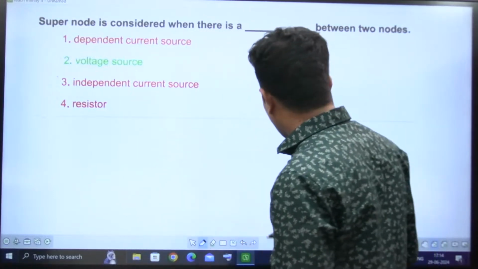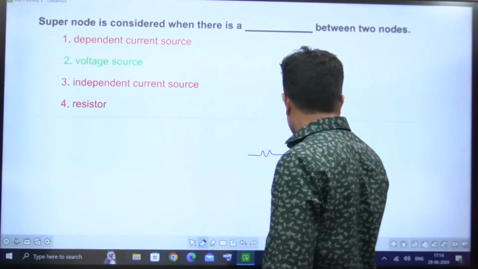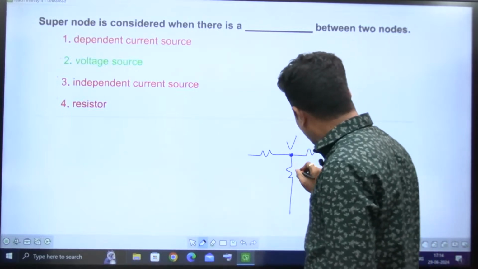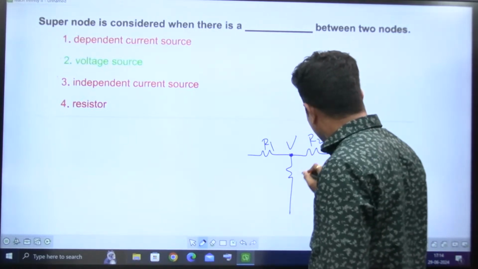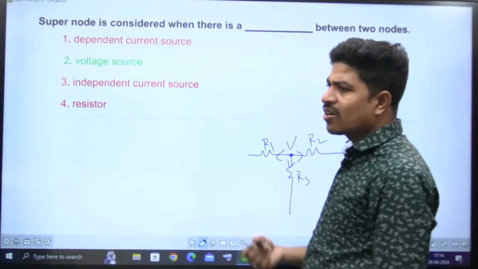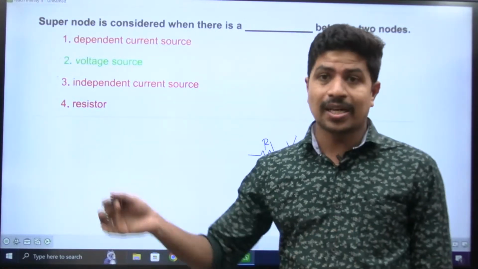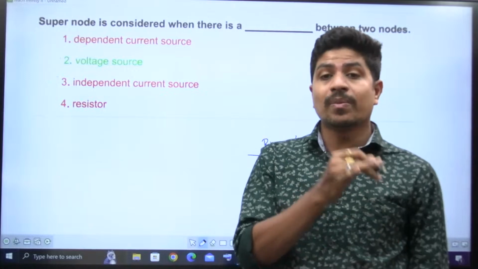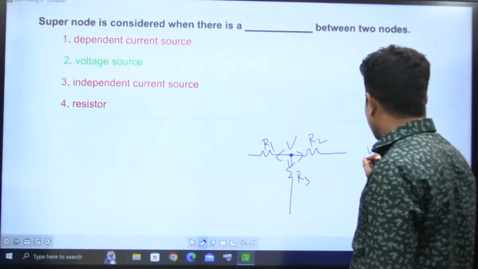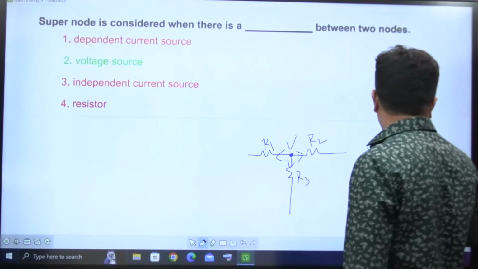Next, what is a super node? See, there is a node here. There is a resistance, there is a resistance, there is a resistance. This is a node or junction. Suppose I assume voltage as V here, this one as R1, this one as R2, this one as R3. I can write KCL here. That is, all the currents I'll assume are leaving. It's up to you how you are assuming. You can assume that all the currents are leaving, or all are entering, or some of them are entering and some are leaving. That is up to you, right? So I am writing KCL. What is that? V by R3 plus V by R2 plus V by R1 is equal to 0.